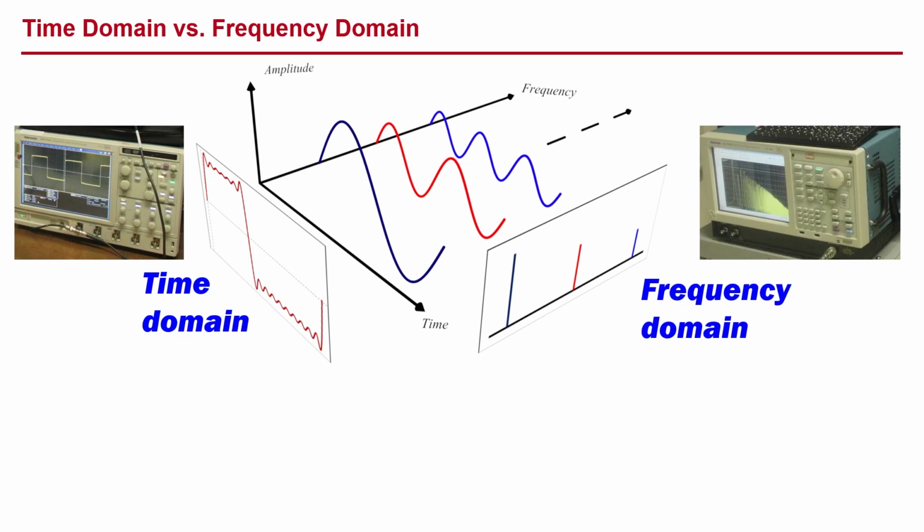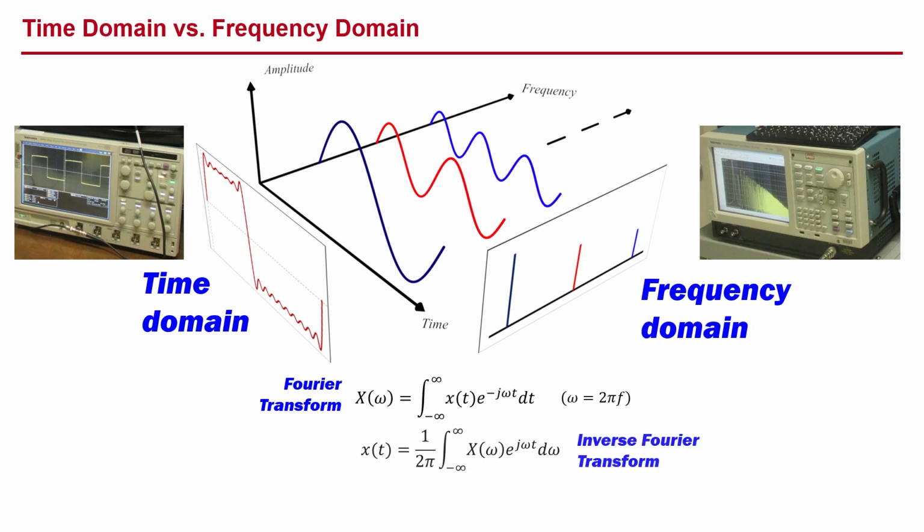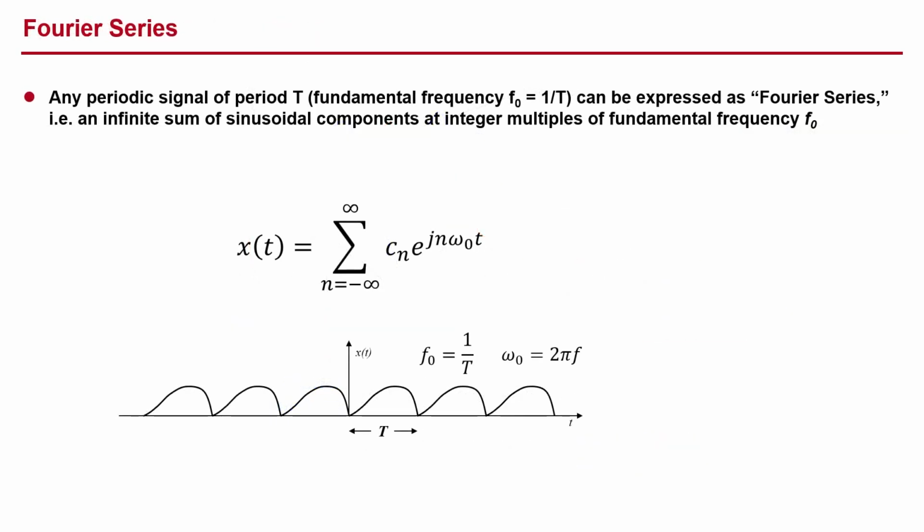The mathematical tools we have for relating these two domains include the Fourier transform to translate from the time domain to the frequency domain, and the inverse Fourier transform to translate from the frequency domain back to the time domain. We will plunge into these relationships shortly, but first, let's look at the building block known as the Fourier series.